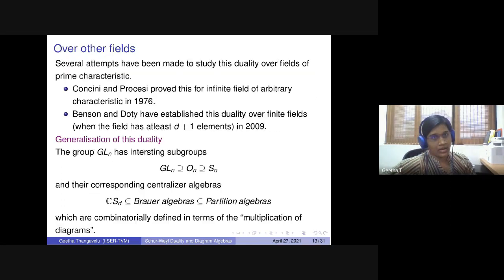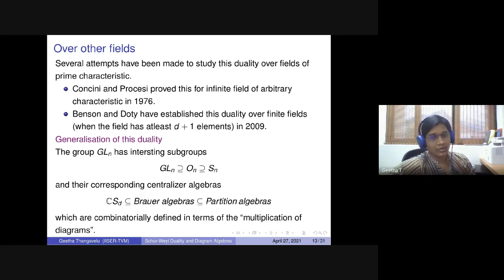Now, before I go to the diagram algebras part, we initially began with the complex numbers. What will happen over other fields, if you move to a different field? Several attempts have been made for establishing this duality in prime characteristic. Kanjaini and Prachesi proved this for infinite fields of arbitrary characteristic in 1976, and Dave Benson and Stephen Doty also established this duality over finite fields, provided that the field has at least d+1 elements.